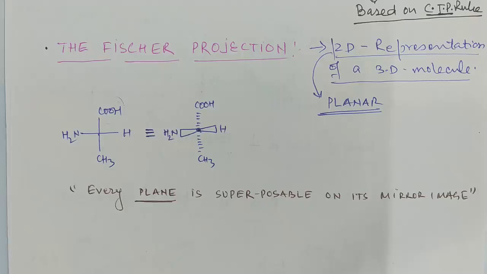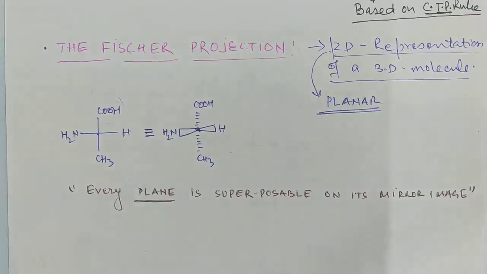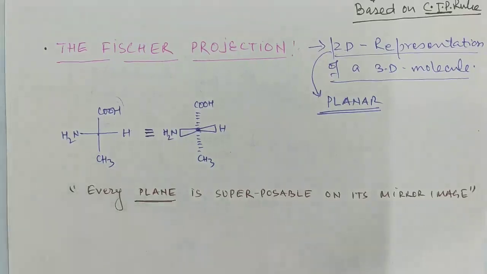So here I am advising you not to test superimposability or non-superimposability in a flat 2D or planar structure. It will always mislead you and give a wrong conclusion. That's why I started this RS nomenclature.